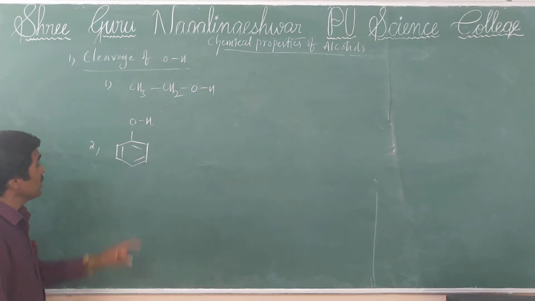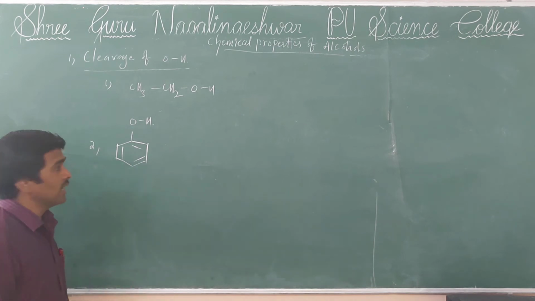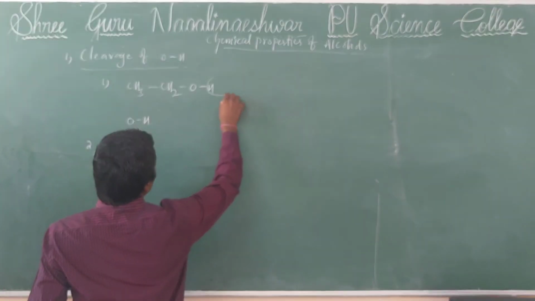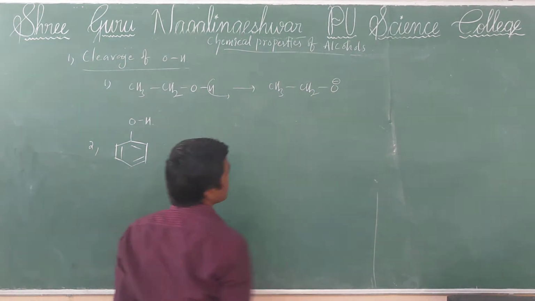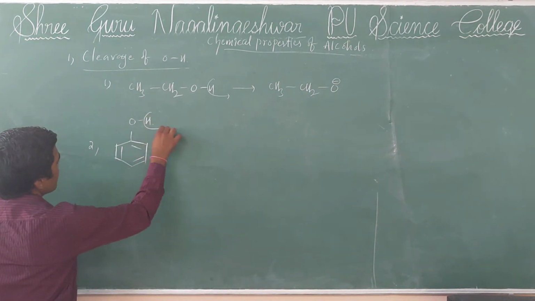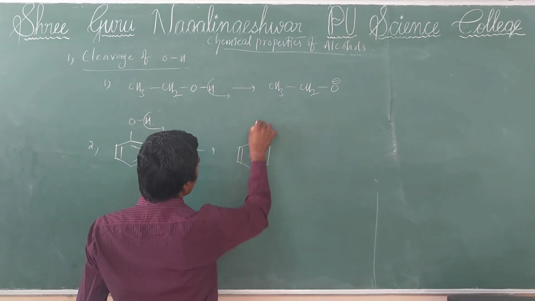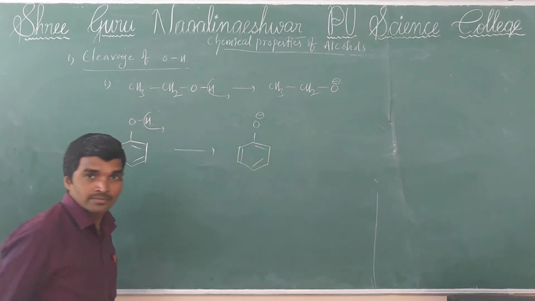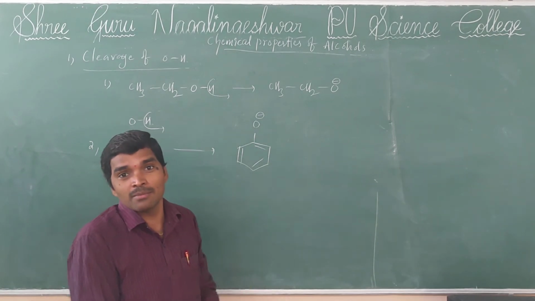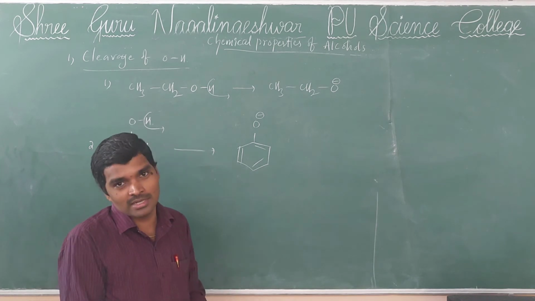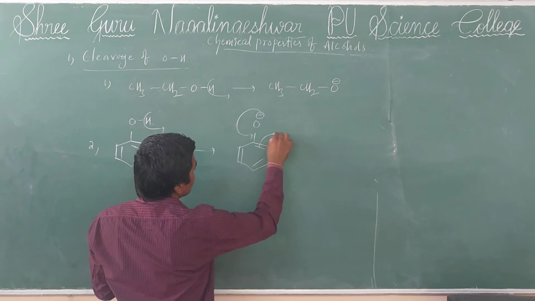Remember, phenol has the more acidic character. Why? Because after removal of a proton, ethoxide ion is formed from ethanol, while from phenol, phenoxide ion is formed. Now tell me, of these two, which is more resonance stabilized? The phenoxide ion is the more resonance stabilized.